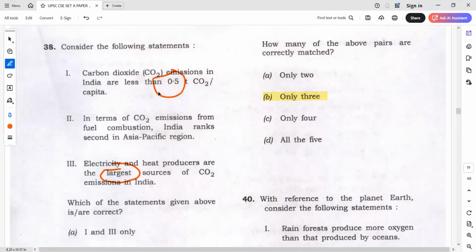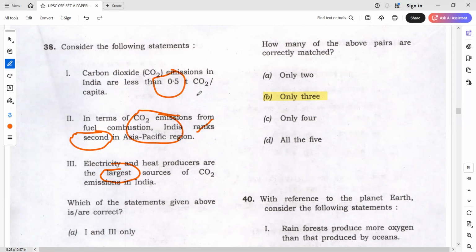So now tell me here, second rank also is there. I think most of the students know this, China first and then India. I don't think second statement students had doubt. More or less students had doubt in statement 1 and 3.